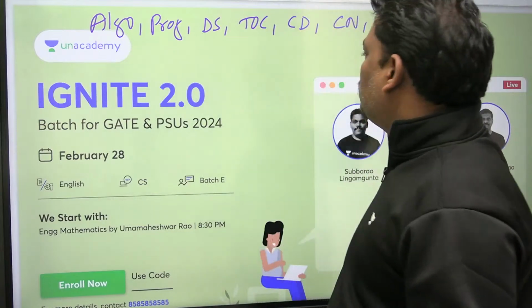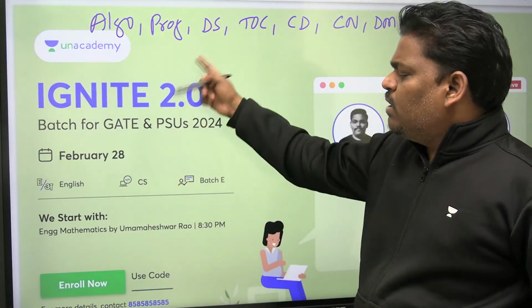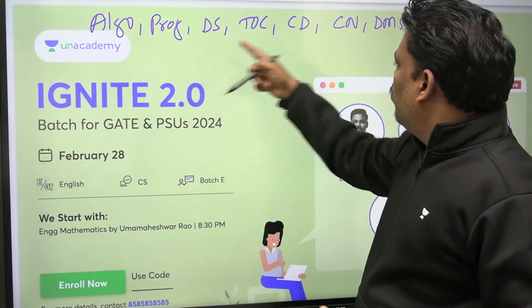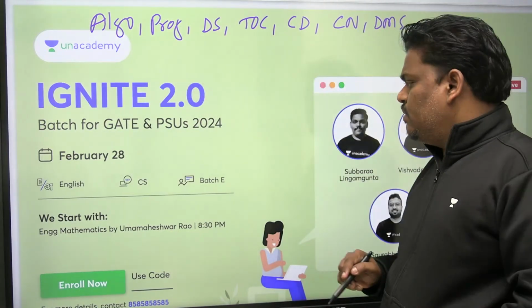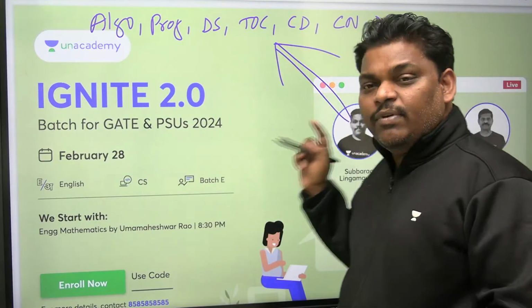These are the subjects which I will complete. If you join Unacademy, the Ignite batch is going on. You join in this. I am going to complete all these 7 subjects. So it is me, I will complete 7 subjects in Unacademy.